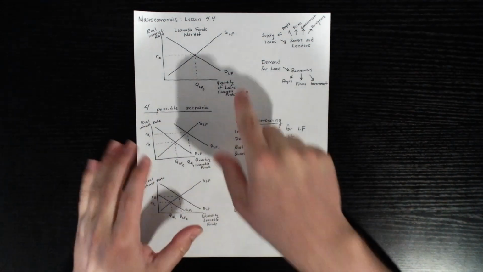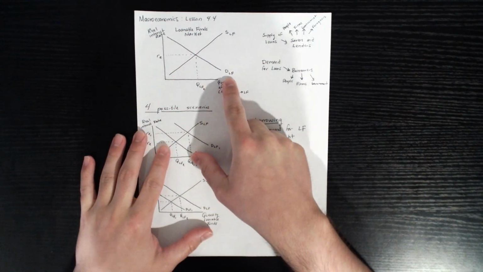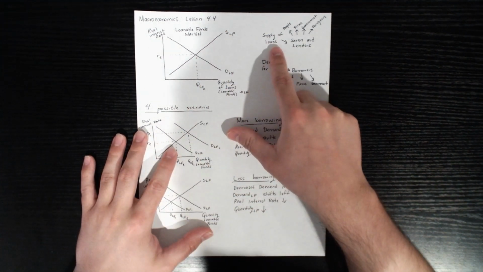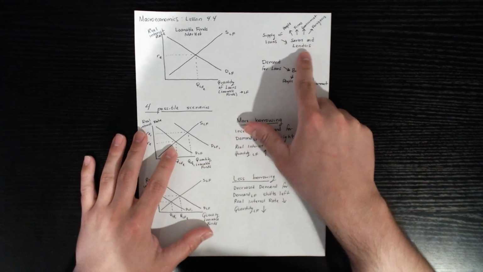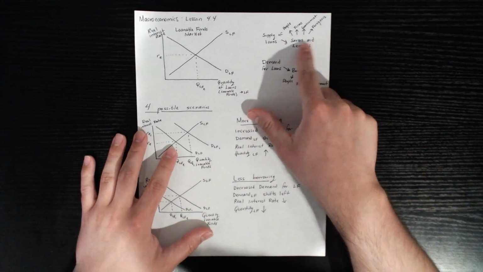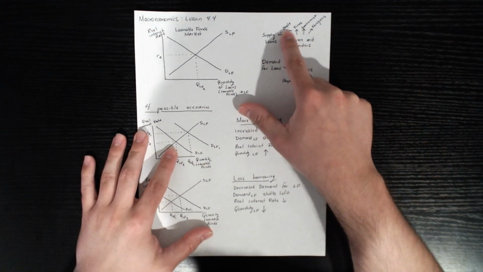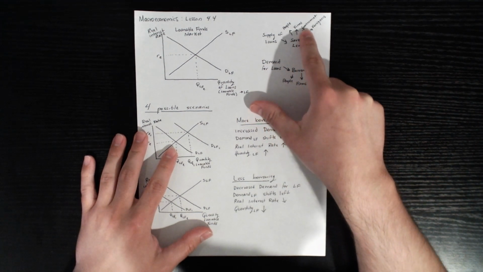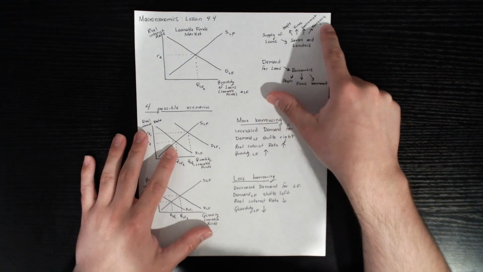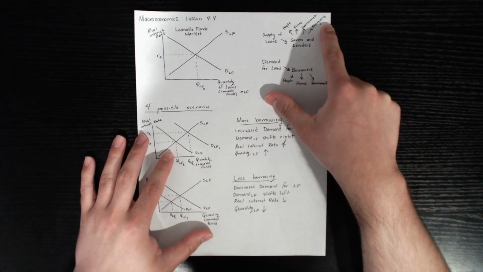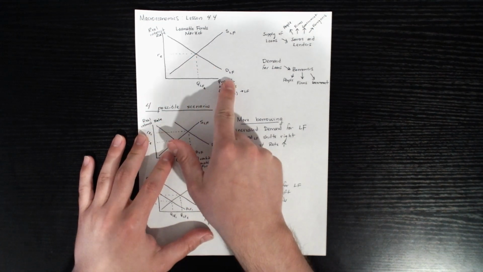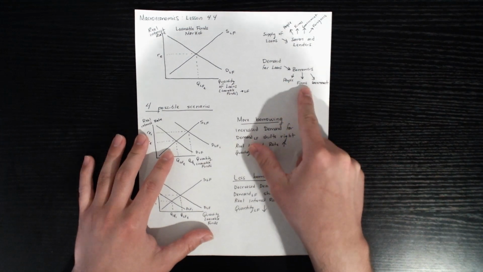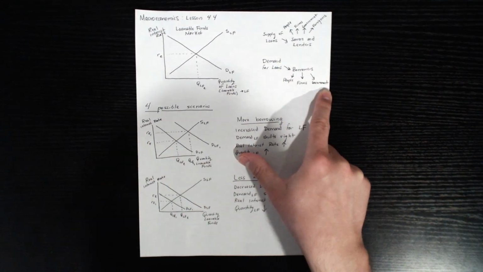In the loanable funds market, we have the demand for loans right here and the supply of loans, which slopes upwards. The supply of loans is basically determined by savers and lenders. These are the people who save and lend money in our economy. We have you and me, businesses, firms, the government, and foreigners who can save and lend money to our economy. And the demand curve slopes downward. So the demand for loans is influenced by people borrowing money, but also firms borrowing money and also the government borrowing money.